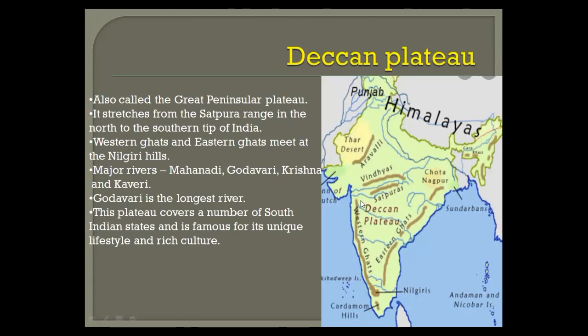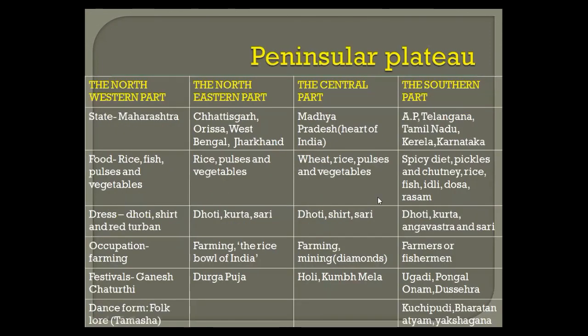And here the major rivers are Mahanadi, Godavari, Krishna and Kaveri. Okay, all these rivers flow into the Bay of Bengal. Now, here in the Deccan Plateau region, Godavari is the longest river. This plateau covers a number of South Indian states. Almost all the five South Indian states are covered in this plateau, and it is famous for its unique lifestyle and rich culture. Now here we are going to learn that this peninsular plateau can be divided into four regional divisions.